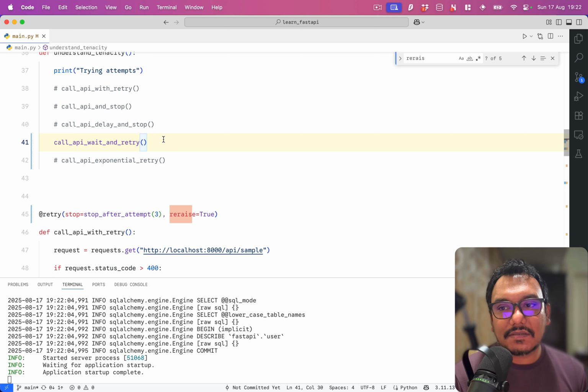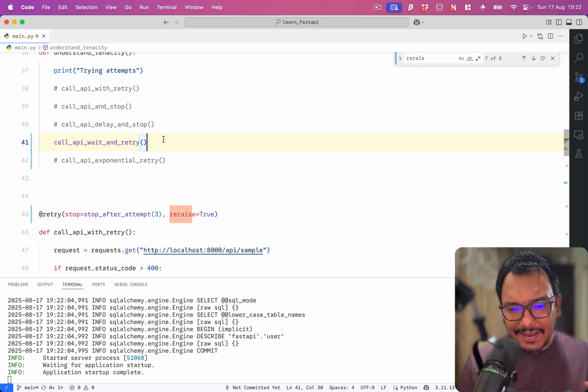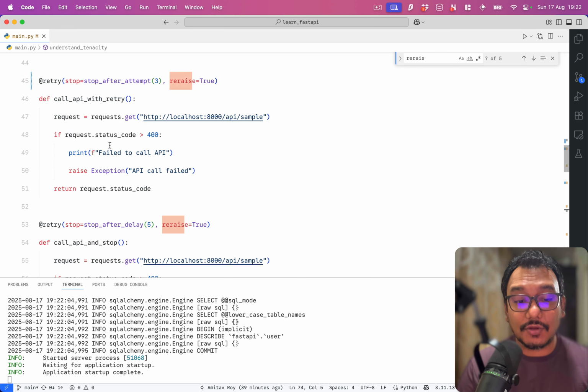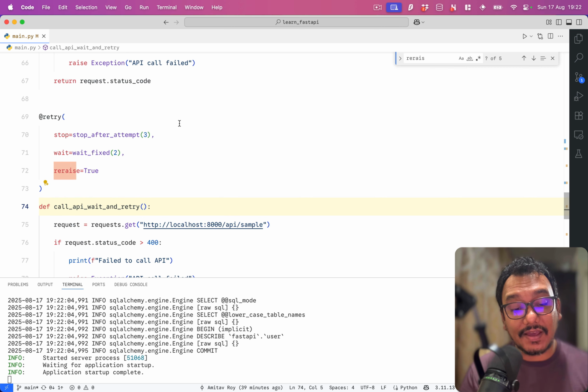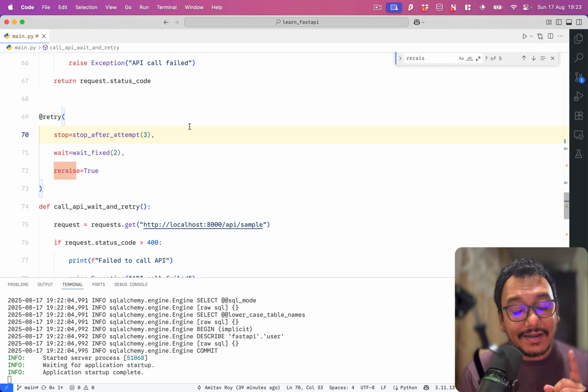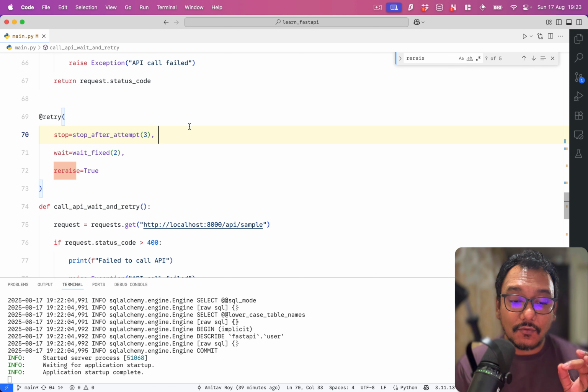No, right? Because typically I have seen that many service providers will allow you 60 requests, 50 requests in a second, and sometimes even heavy requests will have 10, 3. You don't know. So making so many API calls is not going to make your life easy. So you need to stop or you need to wait. And that's why we have this thing. What does it say? It will stop after 3 attempts, but it will wait for 2 seconds after every time.